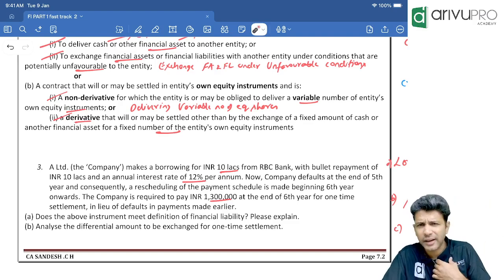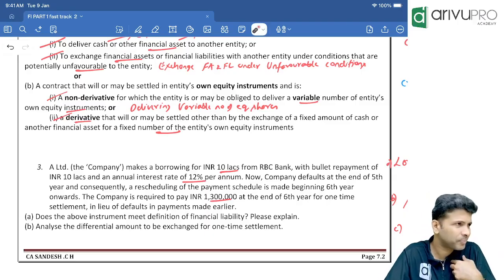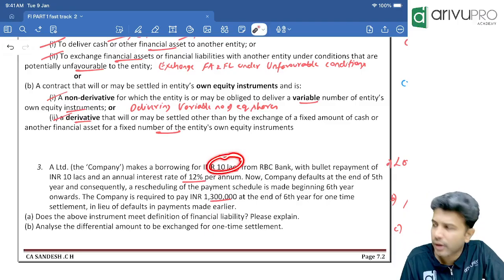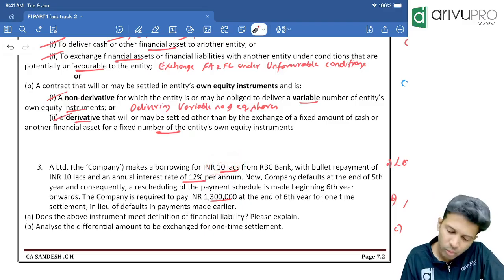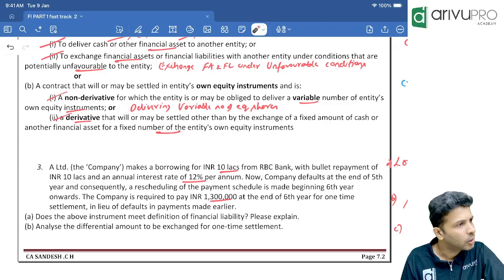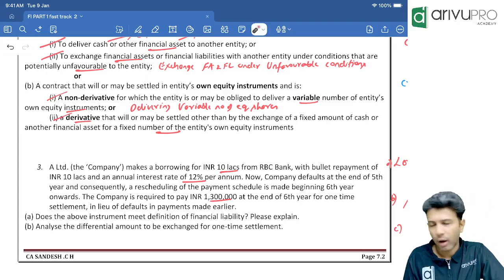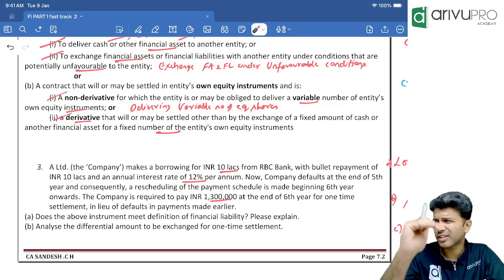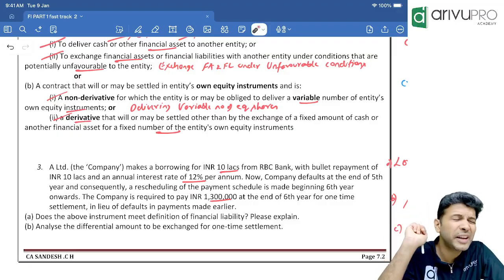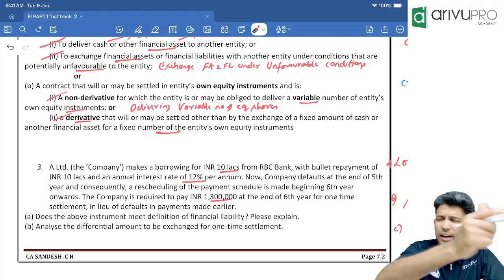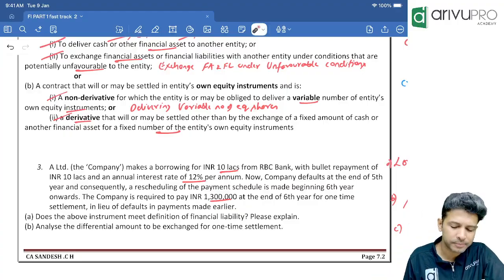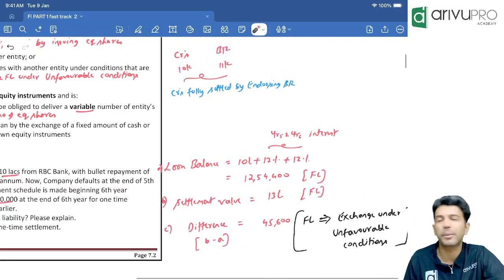So let's first find out whether we are paying more due to the default or paying less. Very simple. How much loan have you taken? 10 lakh. How much interest do you have to pay? 12%. Clear, sir? And now, the 5th year. First 4 years, everything was smooth. Which year did we default? 5th year. Calculate how much the 5th year interest is that we need to pay. Fifth year, how much interest do we need to pay?